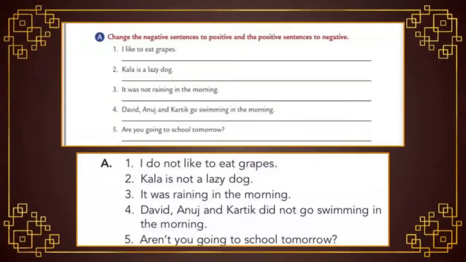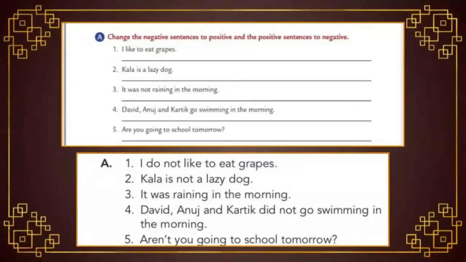I like to eat grapes. First of all, before writing the answer, we have to find out whether the sentence is positive or negative. The first sentence is a positive sentence because, as I already said, a sentence which doesn't have words like no or not is a positive sentence. Now we have to change this positive to negative by using the keyword not. So the answer is I do not like to eat grapes. Let's move to the second one.